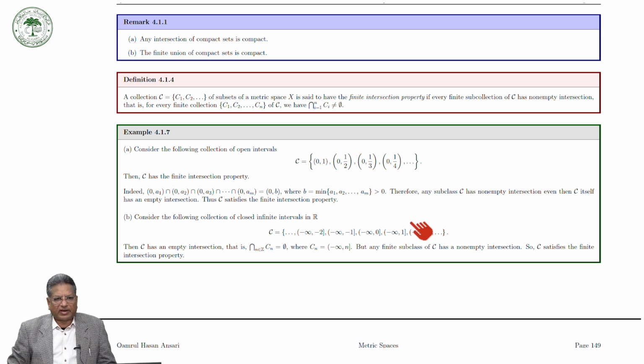Again I am repeating, finite intersection property means that if you have a collection of subsets, whether the sets are open or closed, whatever it is. So, a collection of subsets of a metric space is said to have the finite intersection property if every finite subcollection has non-empty intersection. Here I have given the family of open intervals, and here is the family of closed intervals, and both families have the finite intersection property.